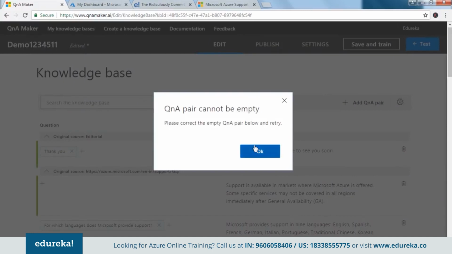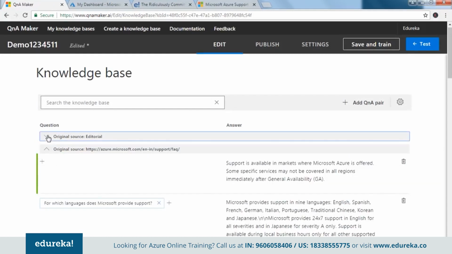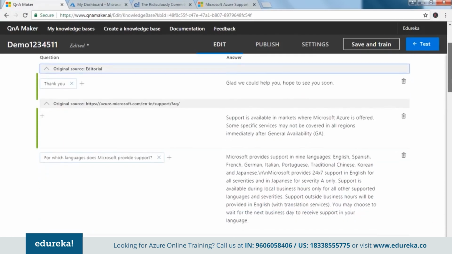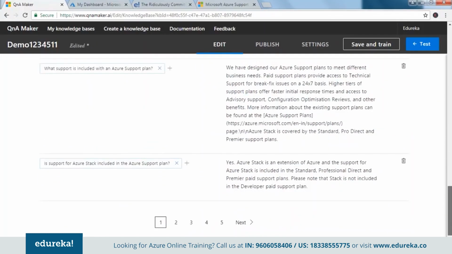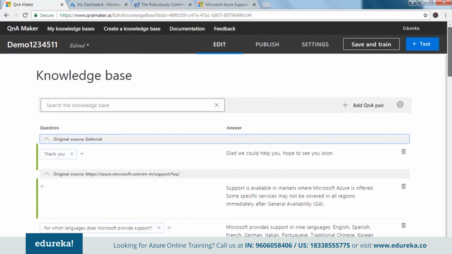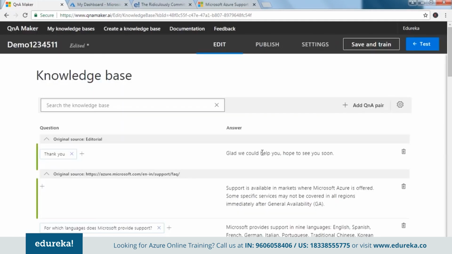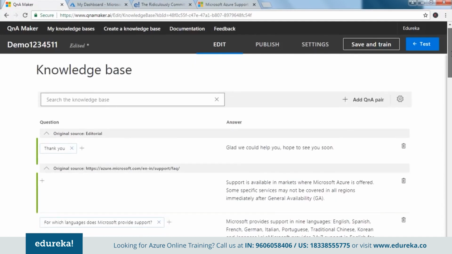One pair cannot be empty. So which pair is empty right now? Is there something that is empty here? I cannot see anything that is empty. Okay, what just happened? The problem is we added hi and hello, right?